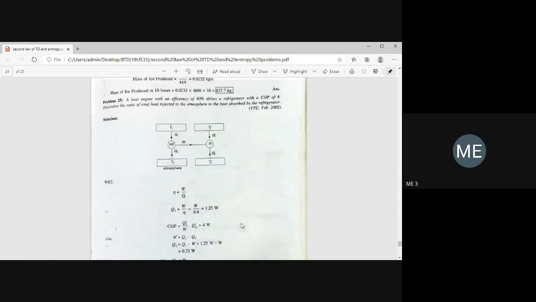Then work done is eta into heat supplied. Eta is 0.2144 into 25,000. So you'll get 5360 kilowatts. In the first case we're getting 6,700 and in the second case we're getting 5360. So you have to draw two diagrams, and explain which case will get more power.